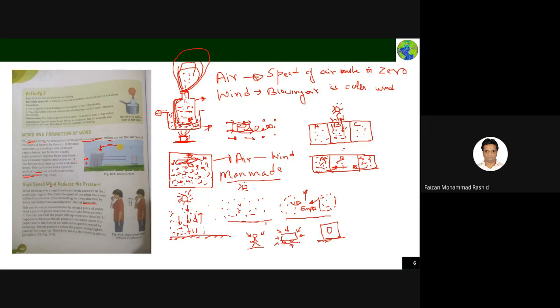We experience atmospheric pressure from all sides, and this keeps us in a balanced position. If you are getting atmospheric pressure from all sides, nothing is going to happen to you. But assume you are getting air pressure from only one side. What will happen? You start falling in that direction.